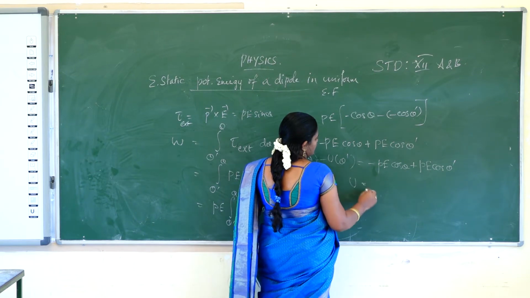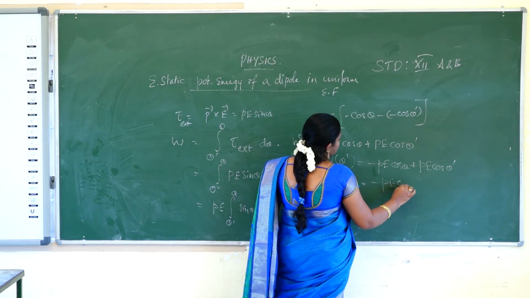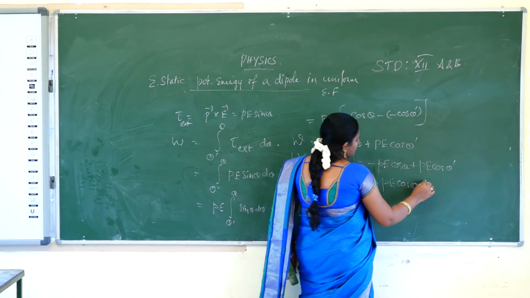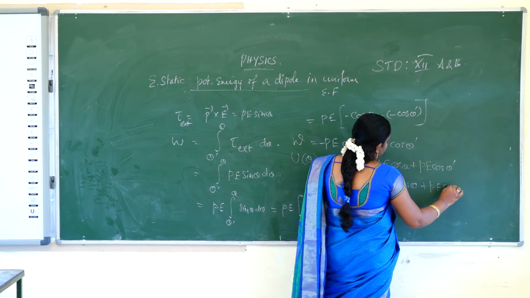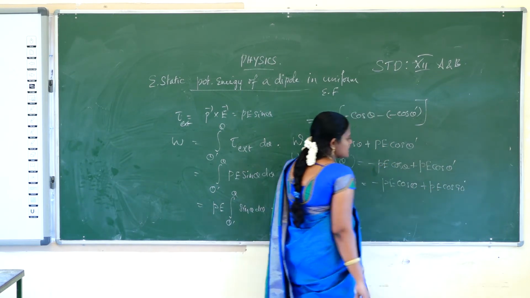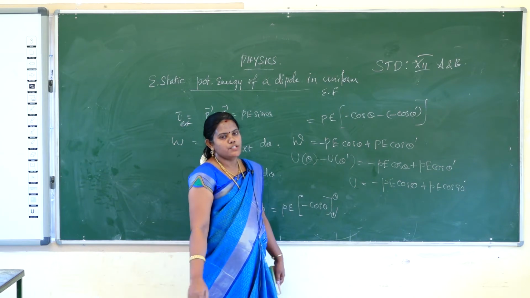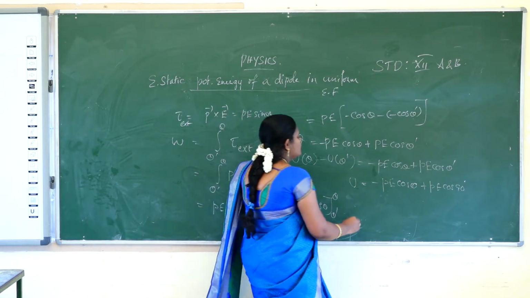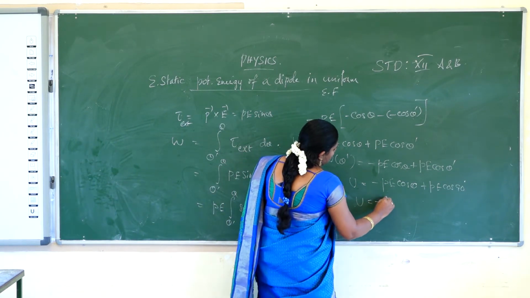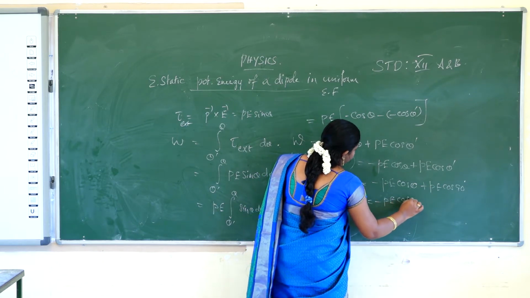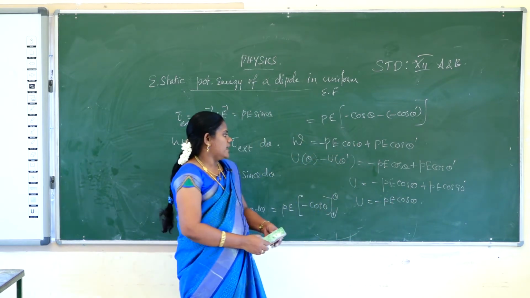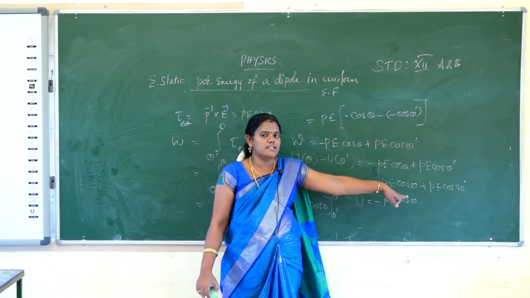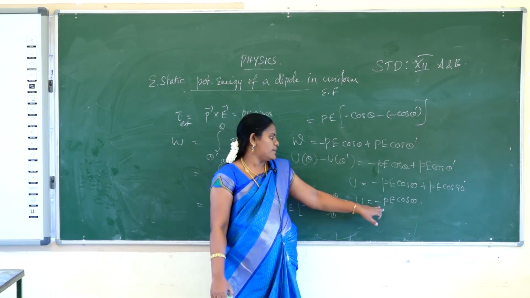Electrostatic potential energy U is equal to minus P E cos theta, and with theta dash 90 degree, P E cos 90 is 0, since the value of cos 90 is 0. So U is equal to minus P E cos theta. This is the electrostatic potential energy, but the reference point is considered as 90 degree.